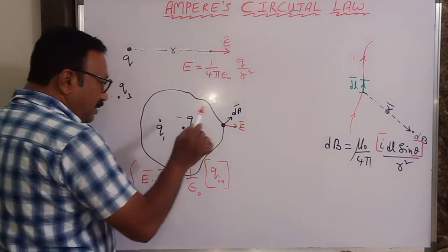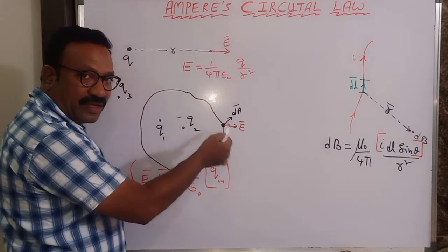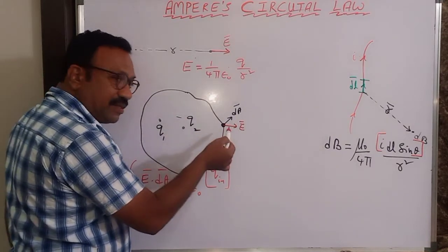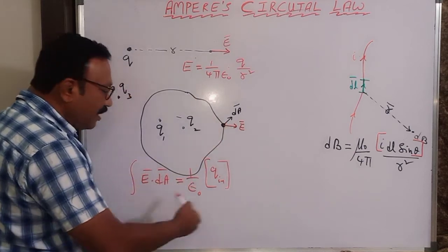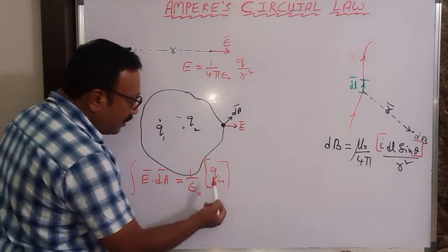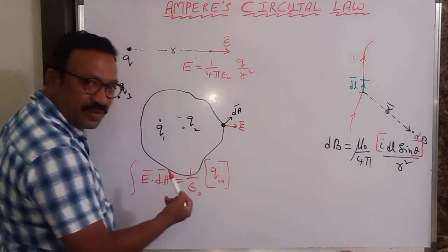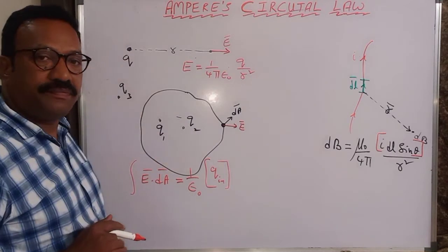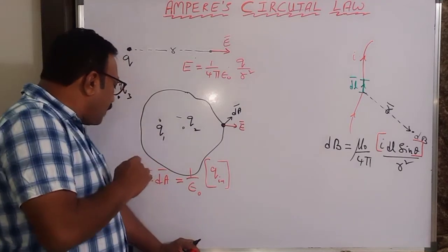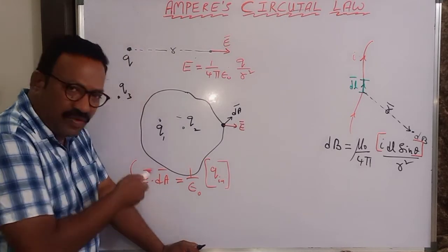So this is the electric field due to these three charges. Resultant electric field due to these three charges. But when you are writing the formula, you will write charges only inside. So charges inside means plus Q1 and minus Q2. That means here you will write Q1 minus Q2. So this is Gauss law. Anyhow, integral E bar dot dA bar will give you the flux also here.